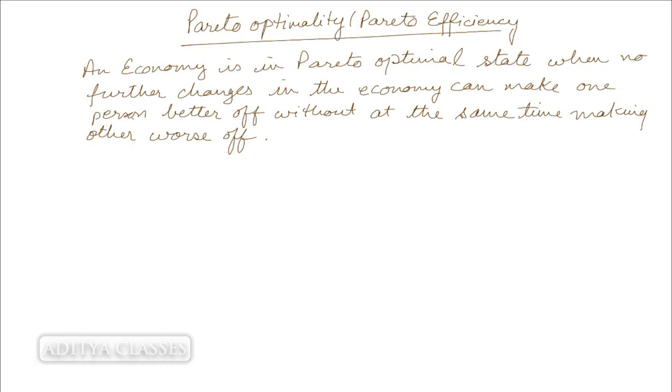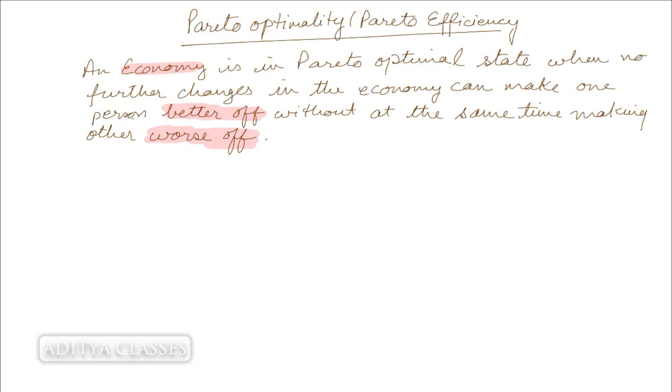Now, it is that state of an economy where no person can be made better off without making someone worse off. In simple words, it is an ideal state where we are working upon the satisfaction level of a consumer in such a way that he gets more of the satisfaction while the satisfaction level of others is not reduced.